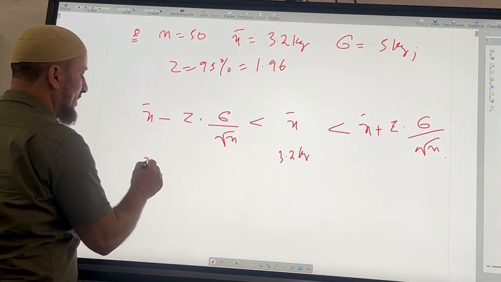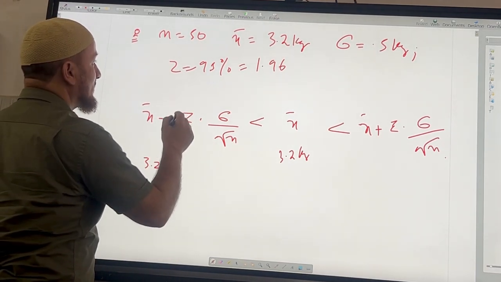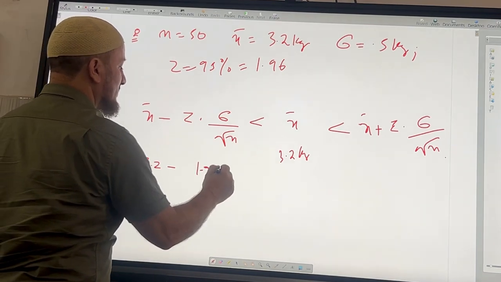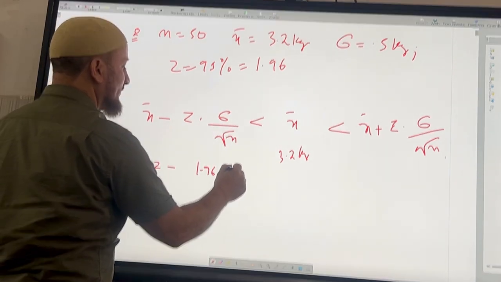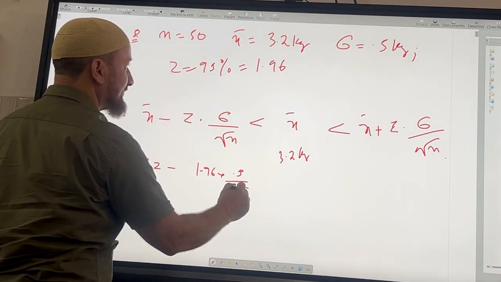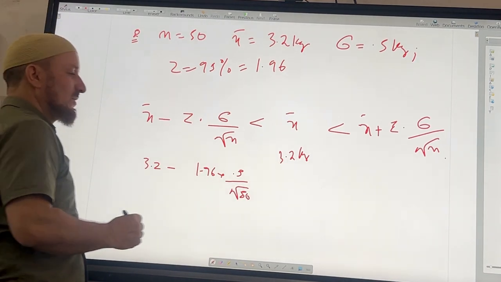Okay, we got 3.2 minus how much? Z is 1.96 times standard deviation, which is 0.5, divided by under root of 50. Calculate this value.